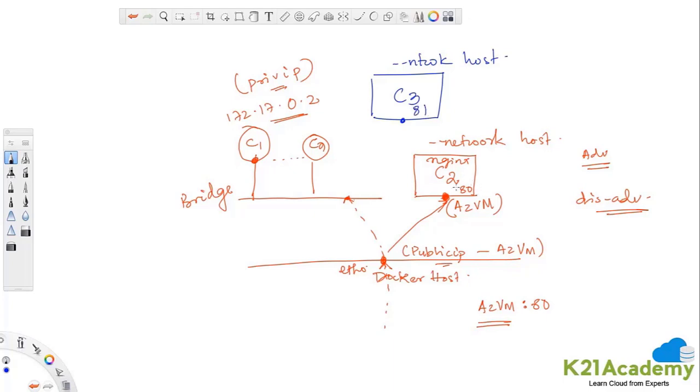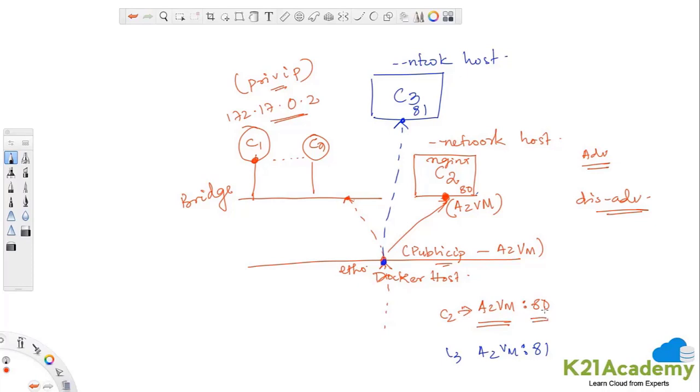I can't listen on port 80. I will have to listen on a different port, because port number 80 gets allocated on the host machine, right? So 2 containers listening on the same port will not be allowed. So I can reach container 3 with the Azure Virtual Machine's IP address with its port number, and I can reach container 2 with the Azure Virtual Machine's IP address with port number 80.